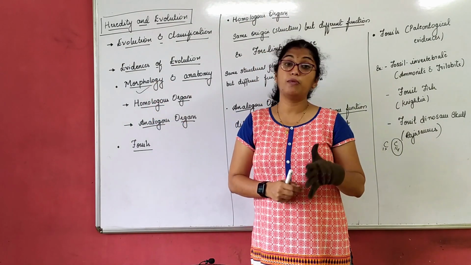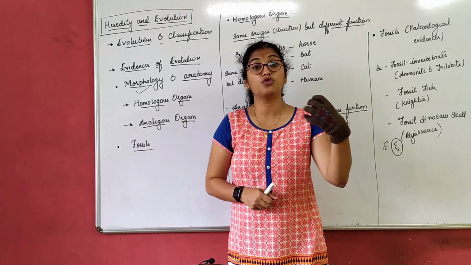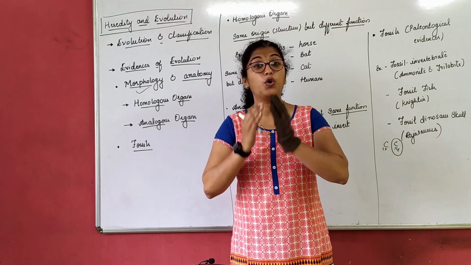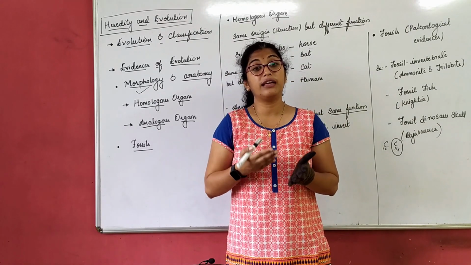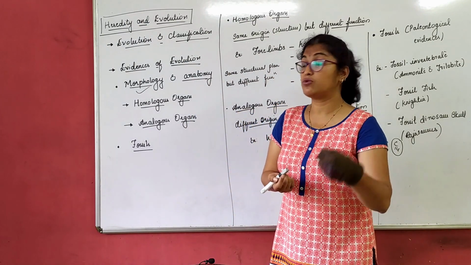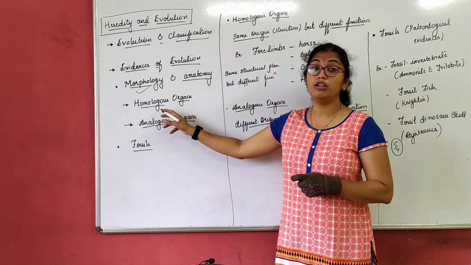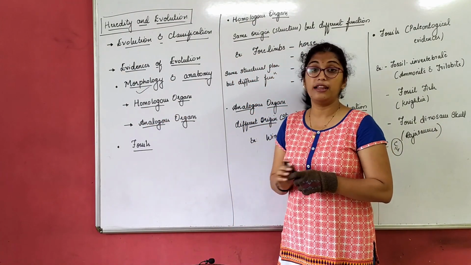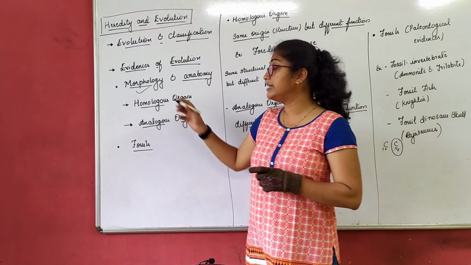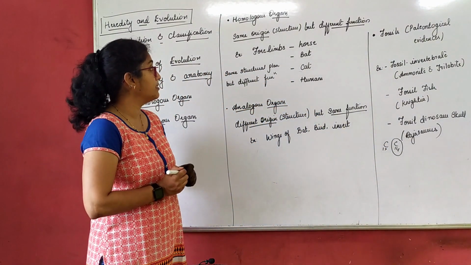When we talk about morphological evidences, we are talking about structure and their function, their origin, from where the organism originated. So based on the origin structure, we bifurcate them into homologous organs and analogous organs. Let us understand what homologous organs and analogous organs are.